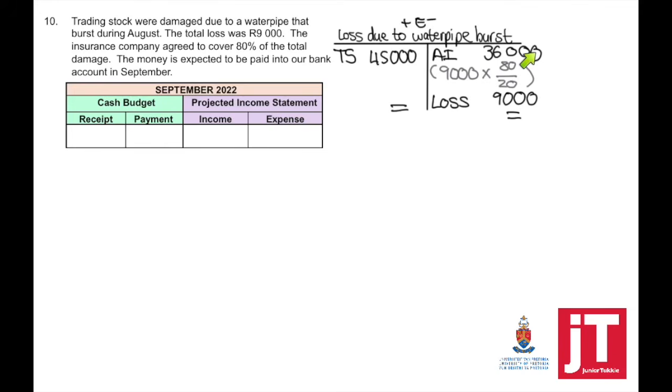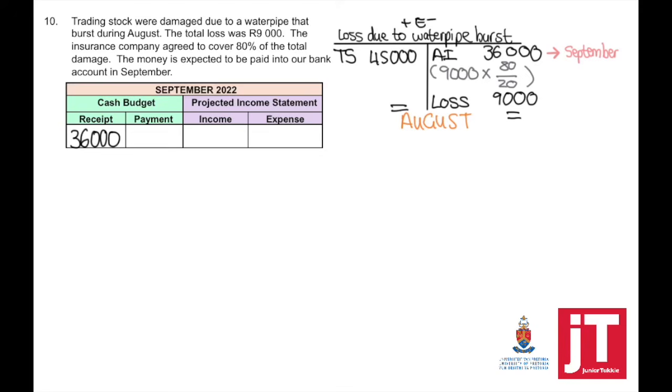But if you add 36,000 plus 9,000, it equals the total loss of the trading stock, the original cost, which is 100%. Now, this happened in August. We expect the payment from the insurance in September, which means in my cash budget under receipts, I will have 36,000.